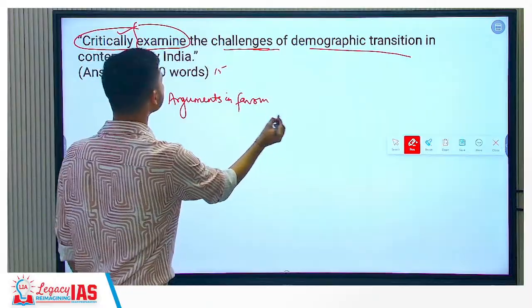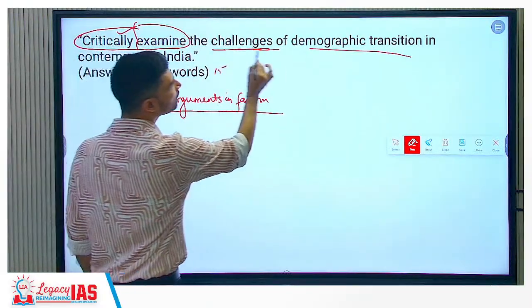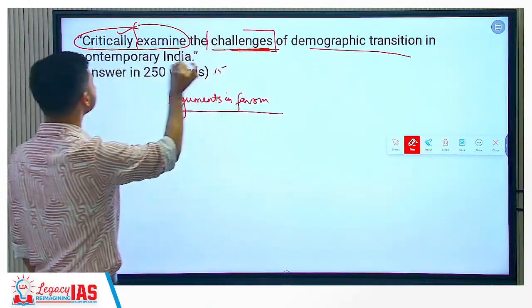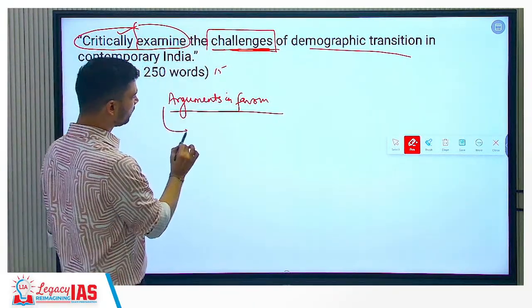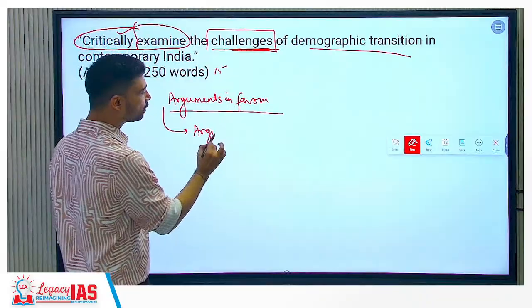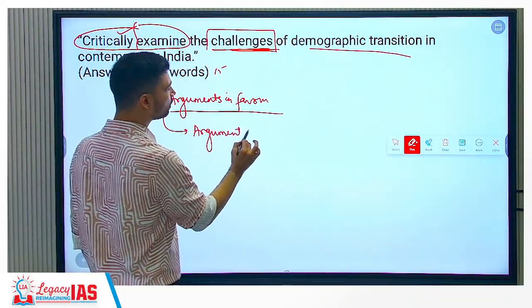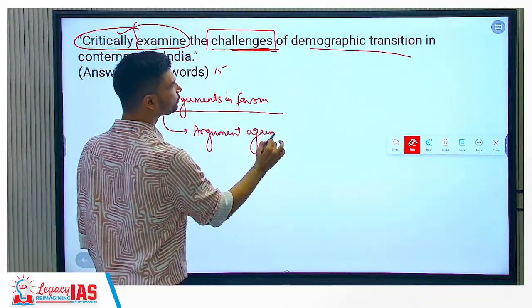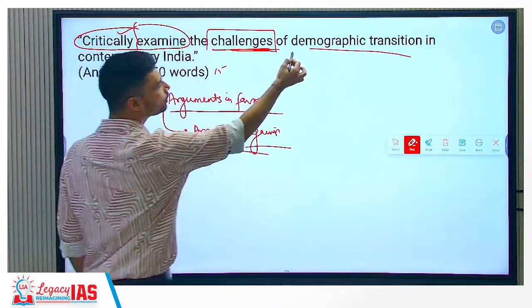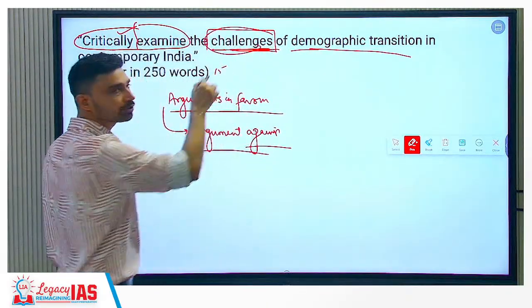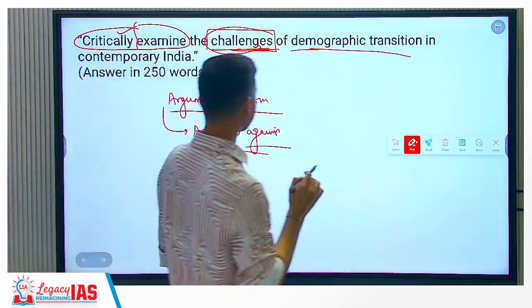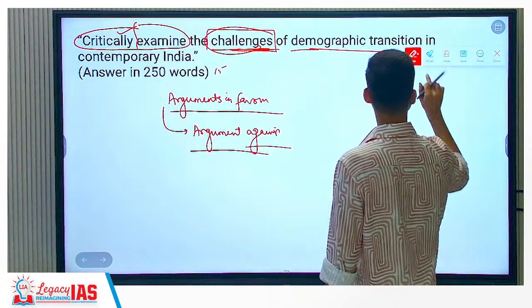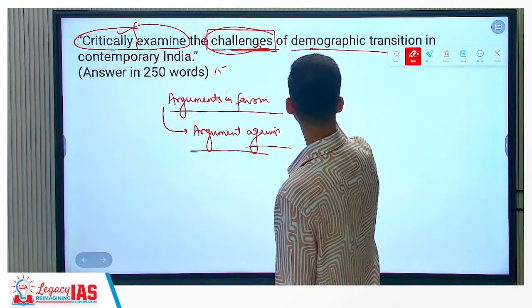Arguments in favor, we'll talk about that how demographic transition can pose a challenge to contemporary India, right now we are talking about. But 62% of your content should talk about against, that how demographic transition, rather than being a challenge, is going to present an opportunity for the India as such. So arguments in favor, arguments against. Now how we can start this question and answer?